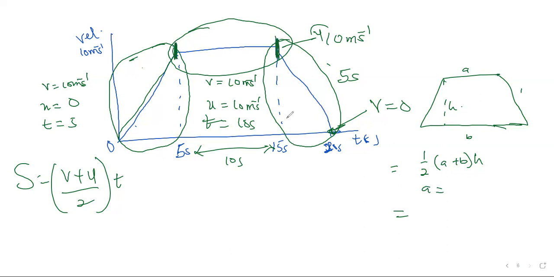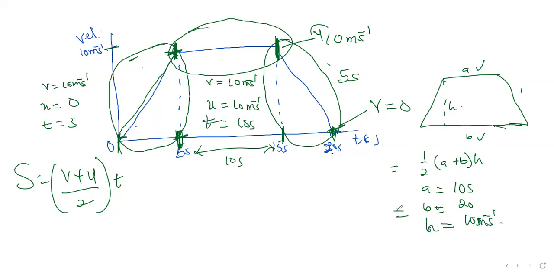From here to this place, that's 15 minus 5. That will be 10 seconds, right? Now my B here will be from this to this place. That's 20 straight away. And my height now will be from down here to up here. That's 10 meters per second.